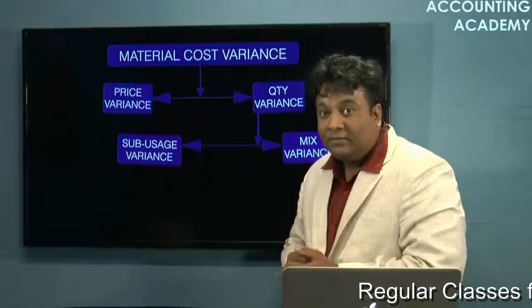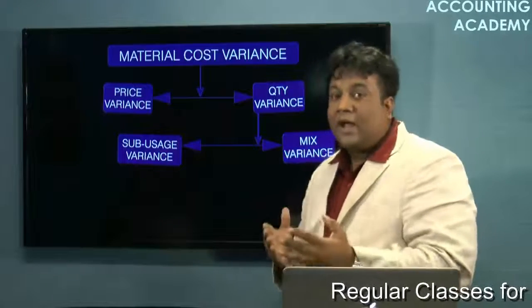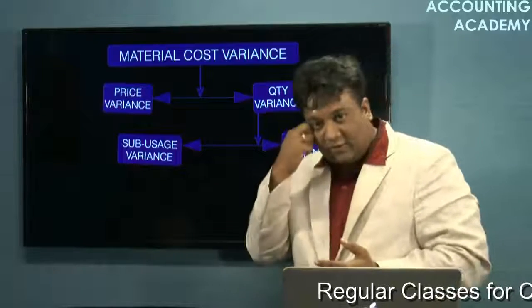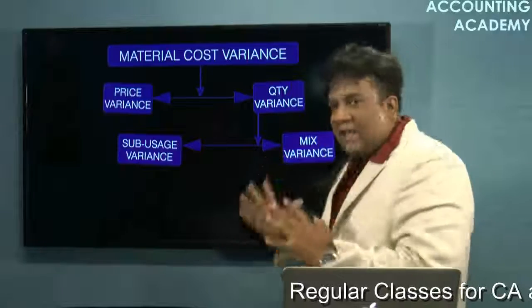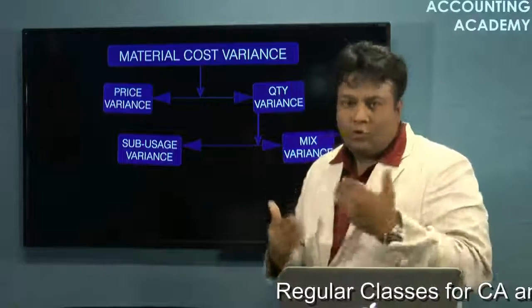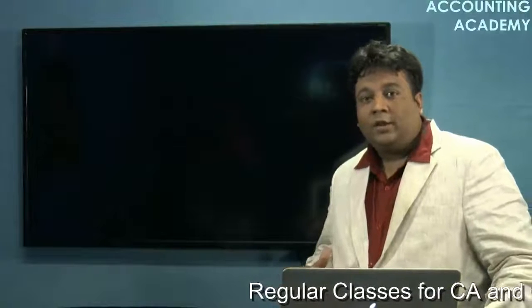It's possible, right? So this is another variety of question that can be asked, a question on reconciliation. These are all the varieties that we are going to cover. Now let's see how the variances are actually calculated. Let's go one by one.